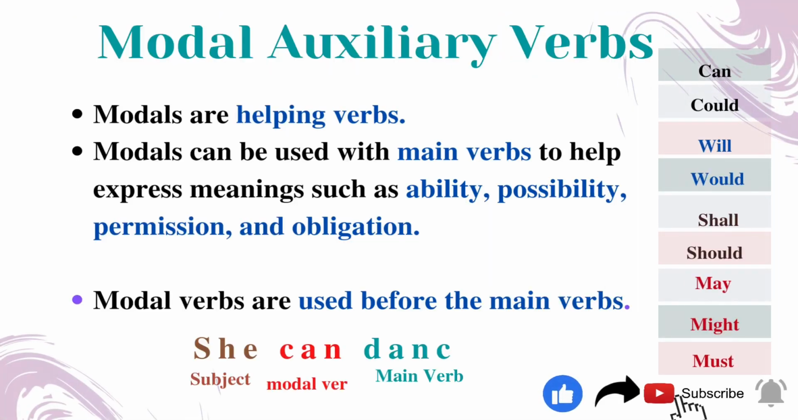Let's see the modal auxiliary verbs. The following is a list of modal auxiliary verbs: can, could, will, would, shall, should, may, might, and the last one is must. Modals are helping verbs. Modals can be used with the main verb to help express meanings such as ability, possibility, permission, and the last one is obligation. Modal verbs are used before the main verb. See for an example, she can dance. Here she is the subject. Can is the modal auxiliary verb and dance is the main verb.